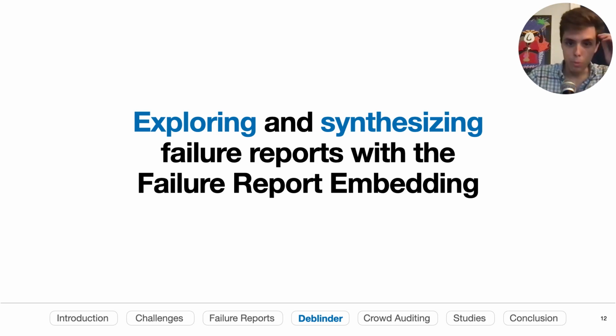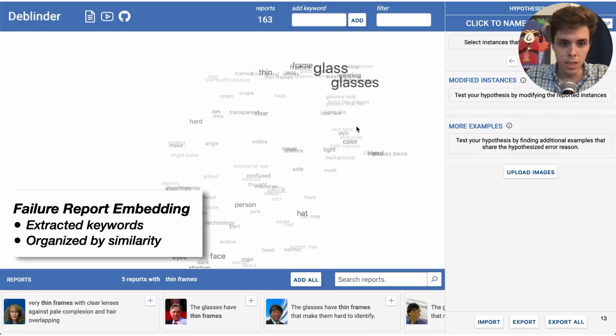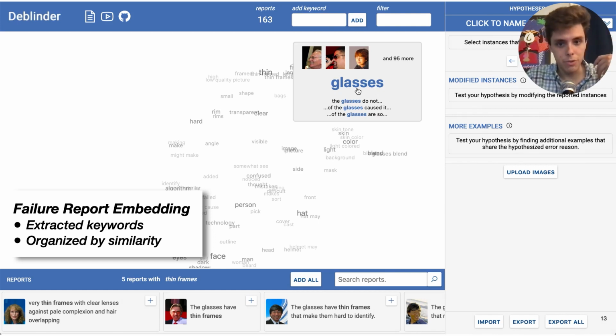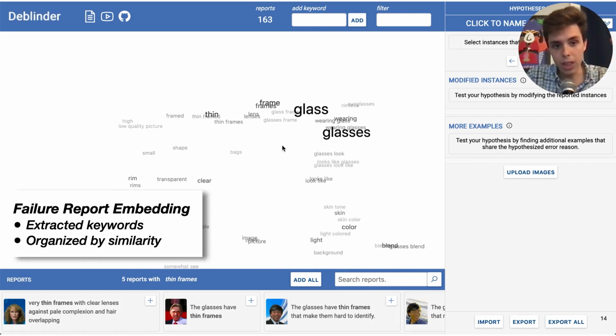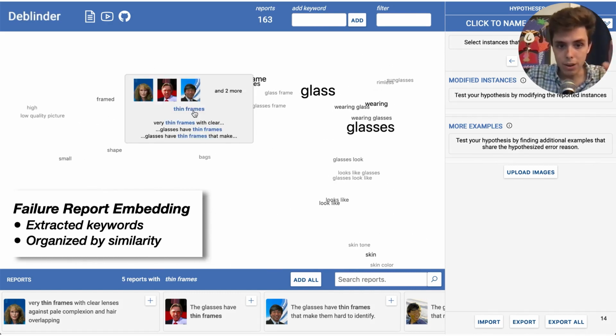So first, we'll look at the failure report embedding and how we designed it to help developers actually explore these failure reports. What we do is we take all the failure reports and we extract the key phrases from them. And then we weigh them by how frequent they are, and we lay them out semantically together. So here, for example, we can see a lot of the reports for glasses, frames are all together, maybe wearing. So those are all the ones that maybe have to do with glasses. Here we can see that the user has highlighted thin frames. There seem to be a lot of reports saying that thin frames are a potential reason for why the model is failing.